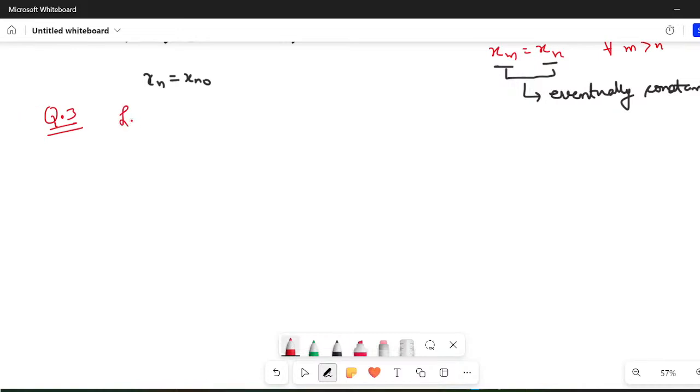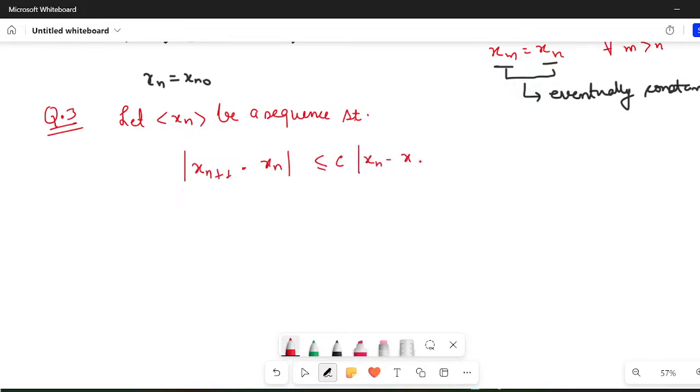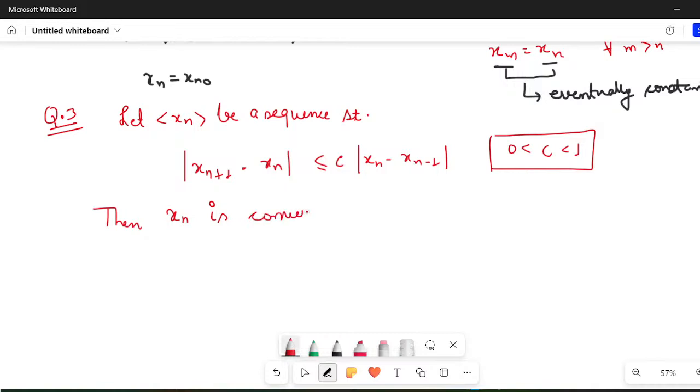Let xn be a sequence such that the modulus of x(n+1) minus xn is less than or equal to c times |xn - x(n-1)|, where c lies between 0 and 1. Then what can be said about xn? So I'm saying that xn is then convergent. Always remember this.